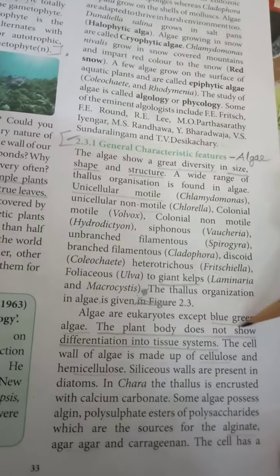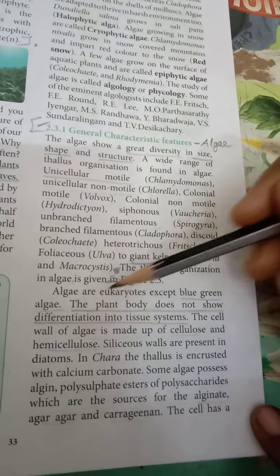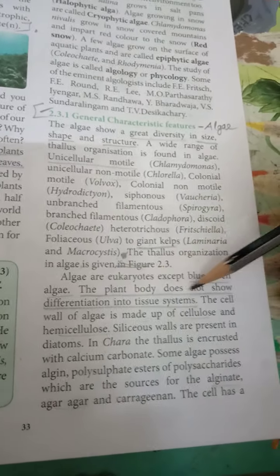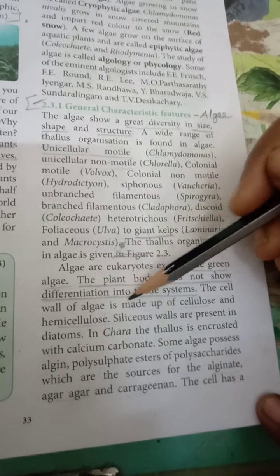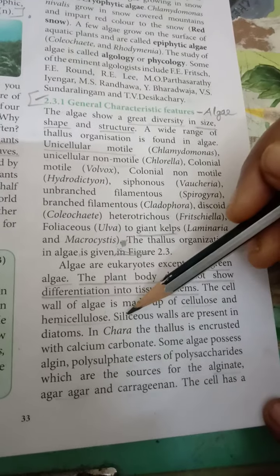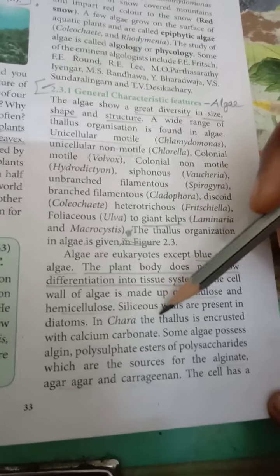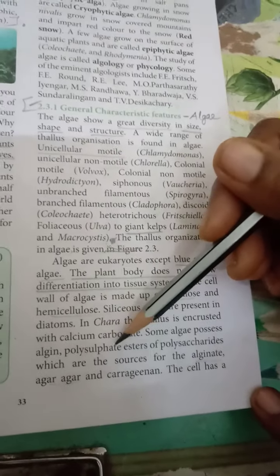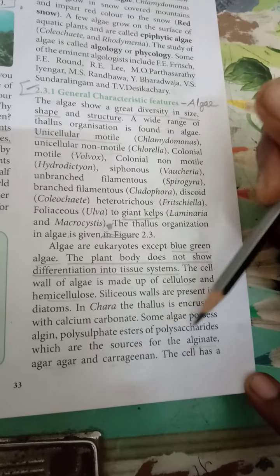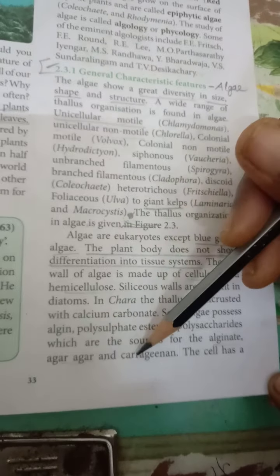Next, algae are eukaryotes except blue-green algae. The plant body does not show differentiation into tissue systems. The cell wall of algae is made up of cellulose and hemicellulose. Siliceous walls are present in diatoms. In Chara, the thallus is encrusted with calcium carbonate. Some algae possess algin and polysulfate esters of polysaccharides, which are the source of alginate, agar-agar and carrageenan.